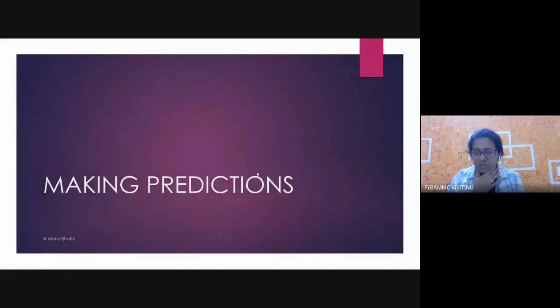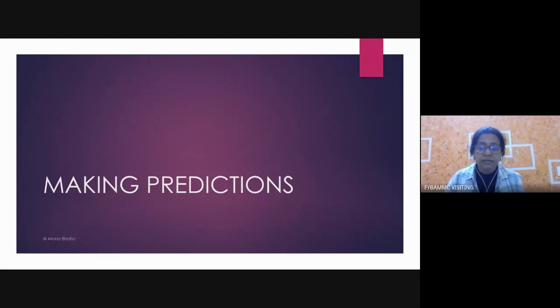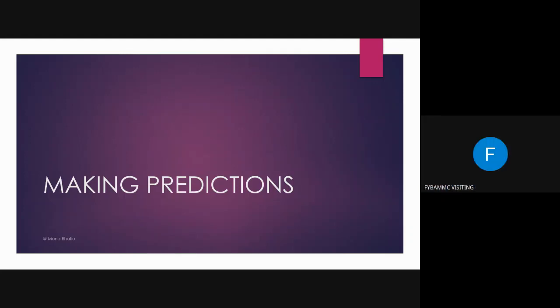Here it is. The topic for today is making predictions. Whenever we have to make predictions, we have to be sure that we understand the gist of the paragraph, the intent of the paragraph. Only then can we make the prediction, and only then is it possible for us to know what is going to happen. That is called deducing or making predictions.